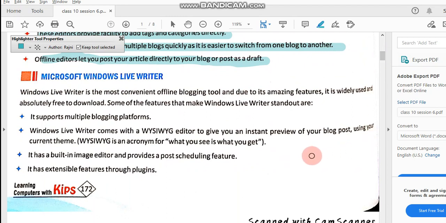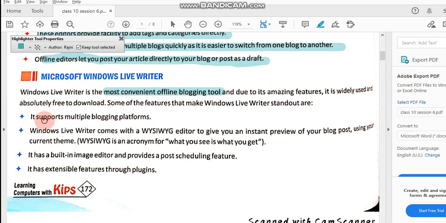Today we'll learn about Microsoft Windows Live Writer. There are different offline blogging software available, but in this chapter we will read about Microsoft Windows Live Writer. It is the most convenient offline blogging tool. Due to its amazing features, it is widely used and absolutely free to download.